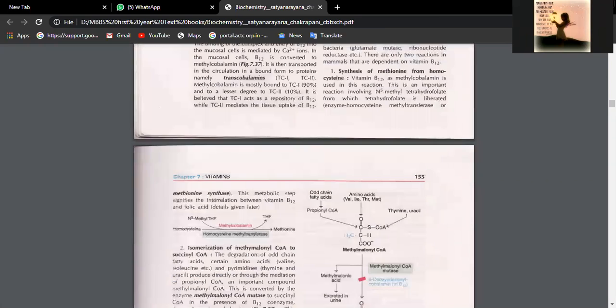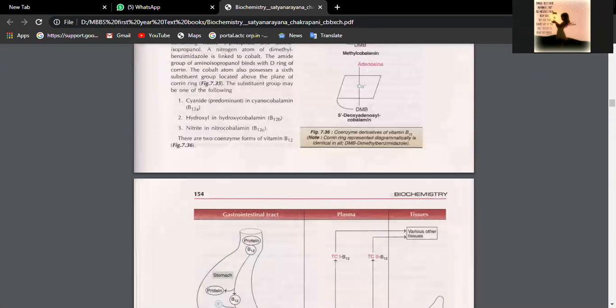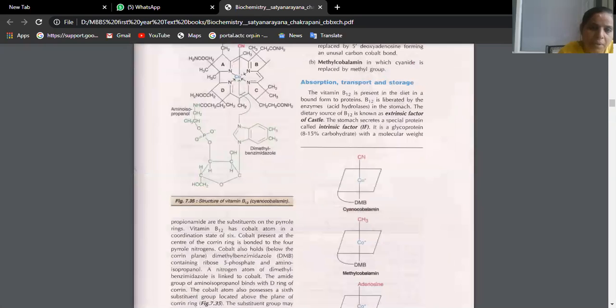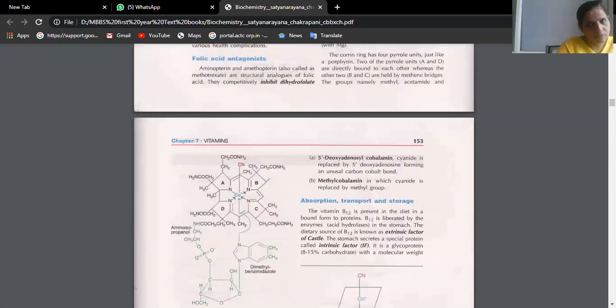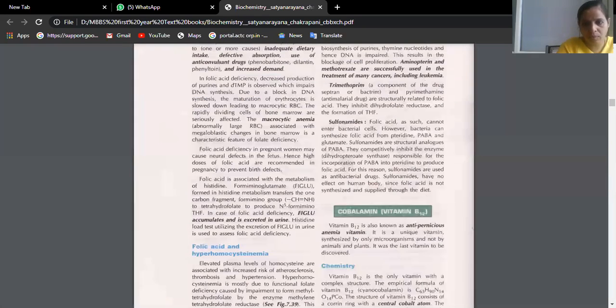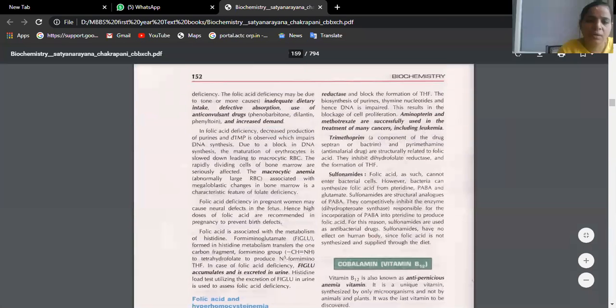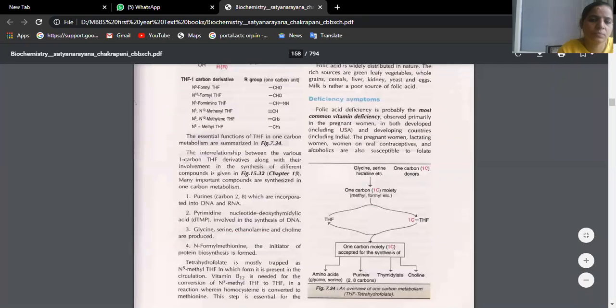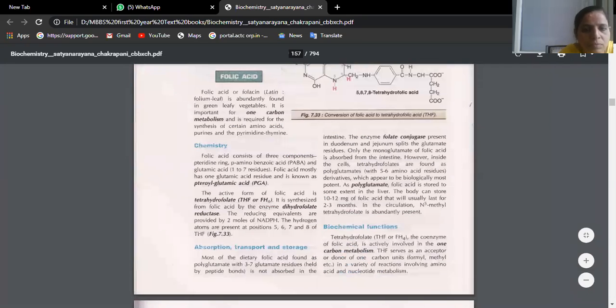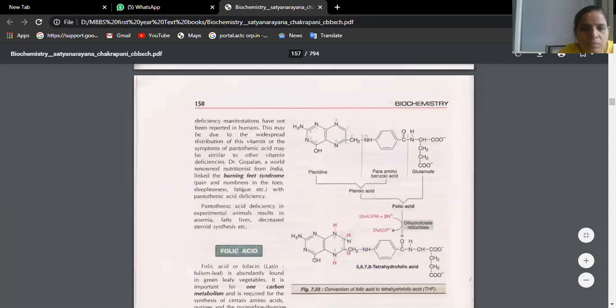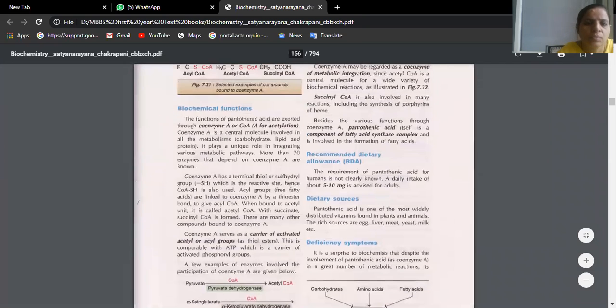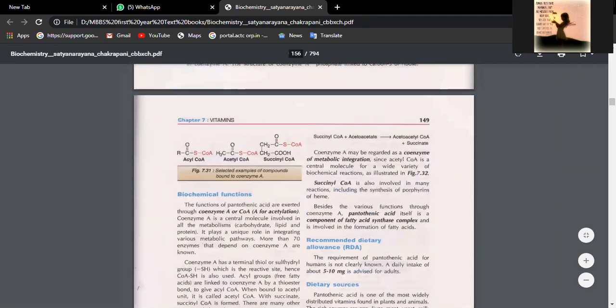Ma'am, pyridoxine is on page number 143. Check if its structure contains sulfur, beta. Structure will be drawn, no? No, ma'am. It doesn't have sulfur. Okay, fine. So check thiamine once. Page number 135.